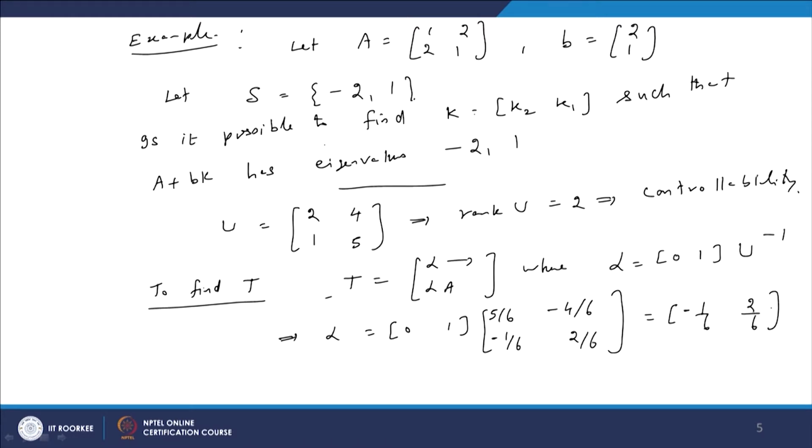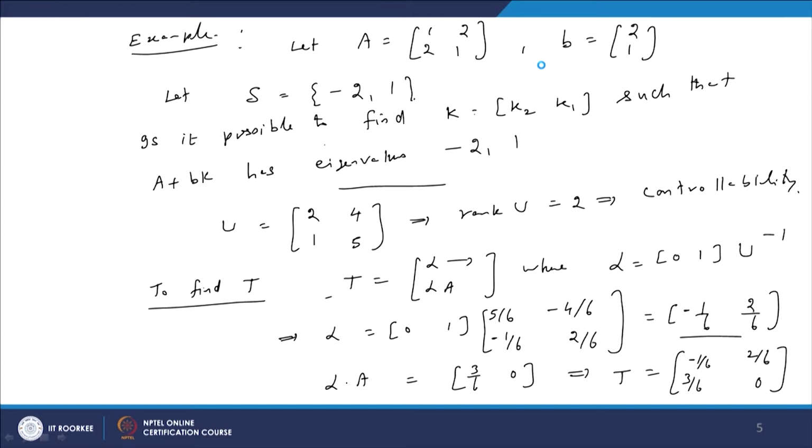The second row of T is alpha into A. So, this is alpha and the A matrix is there. If you calculate this, we will get 3 by 6 and 0. So, this implies the T matrix is minus 1 by 6 and 2 by 6, 3 by 6, 0. So, the T matrix is obtained.